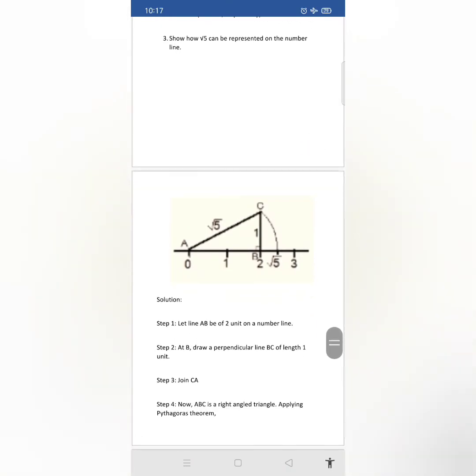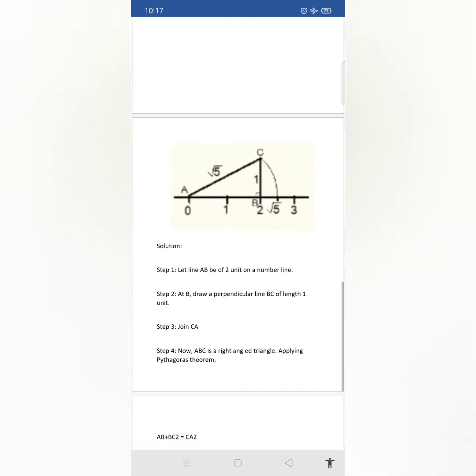Show how root 5 can be represented on the number line. Okay, so here if you want to do a direct method, you can do like this. If you want to do it like the earlier one, with 3 steps more, you can go for root 2 construction, root 3 construction, root 4 construction, afterwards root 5 construction. In this example I have taken this directly, so just stay connected to this video.